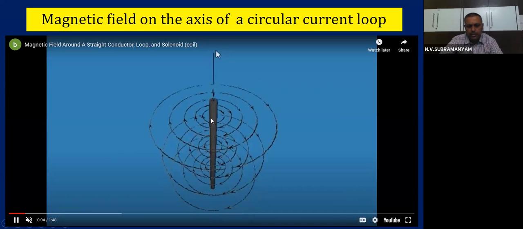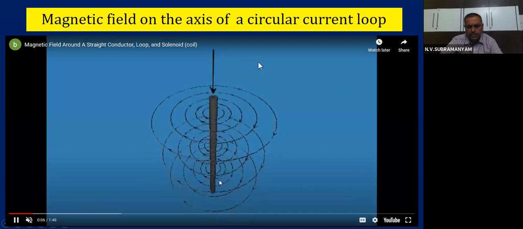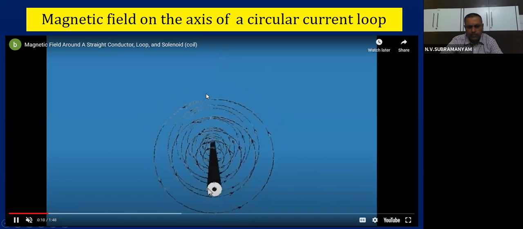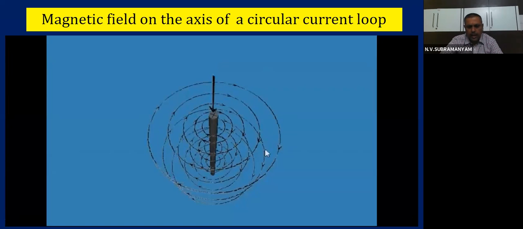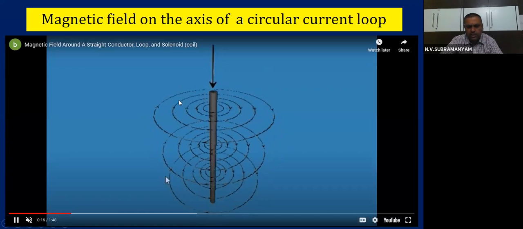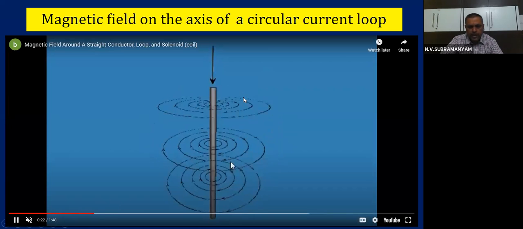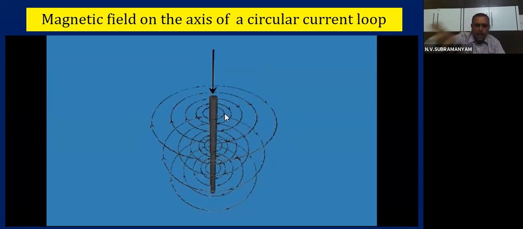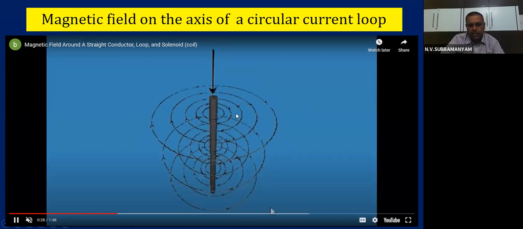See here carefully. We are showing first a straight conductor, and in the straight conductor, current is flowing. You are seeing the concentric circles. Already you learnt about these concentric circles. They are the magnetic field lines of the straight conductor, and if you use the right hand thumb rule, they will be as per the direction shown in the diagram.